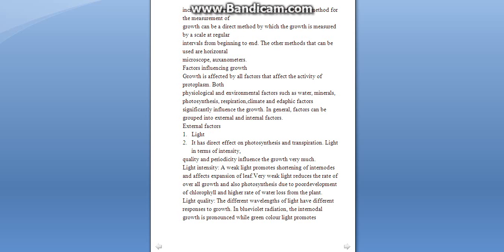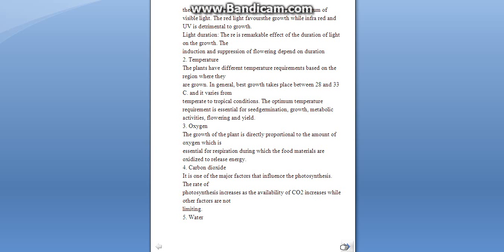There is also a high rate of water loss from the plant. Now, light quality, like the wavelength of light, has different responses. In blue violet radiation, the internodal region grows, while green light promotes the expansion of leaves as compared to the complete spectrum of visible light. So the red light favors the growth, while the infrared and ultraviolet is detrimental to growth. Now the duration of light also has a remarkable effect, and the induction and suppression of flowering depends on the duration of light.